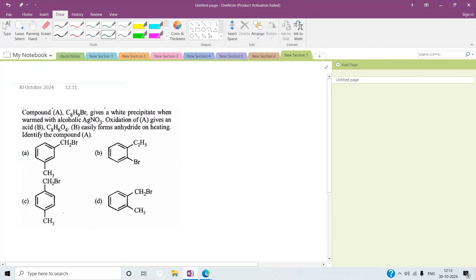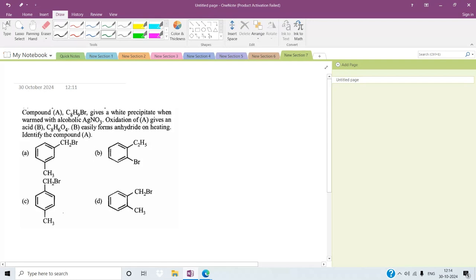This is a JEE question from the haloalkanes and haloarenes lesson. Here they have given one molecular formula and mentioned that compound A gives a white precipitate when warmed with alcoholic AgNO3. This is the first clue. Oxidation of A gives an acid B. That is the second clue. And B easily forms an anhydride on heating. Identify the compound A. So they have given three clues.